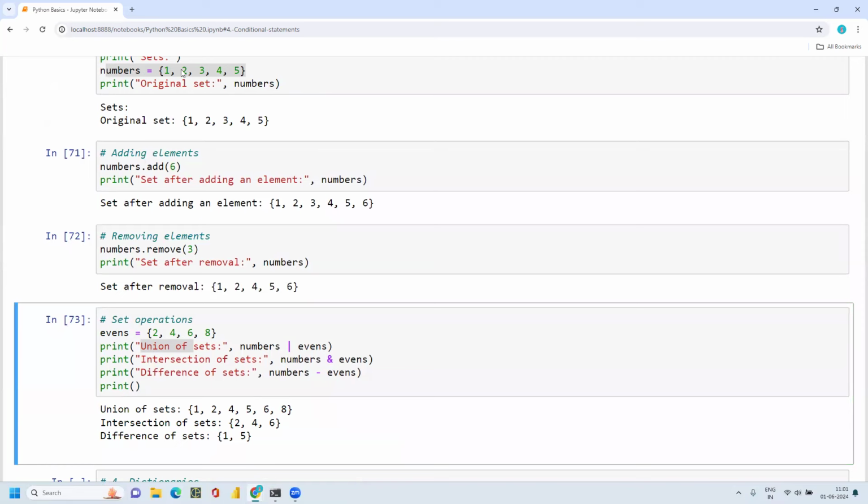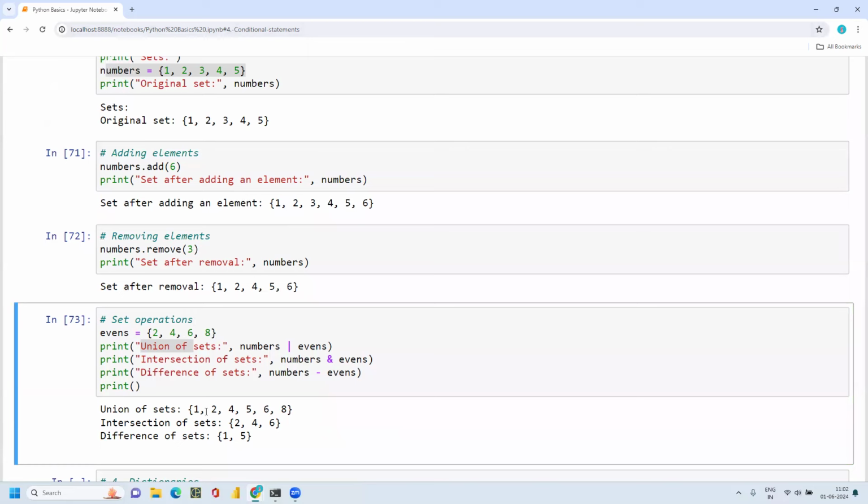Here 2 is there, 4 is there, and here also 2 is there, 4 is there. So if I'm using a set, it will never print a duplicate element. It gives all the elements, the combination of these two, by removing the duplicate elements.